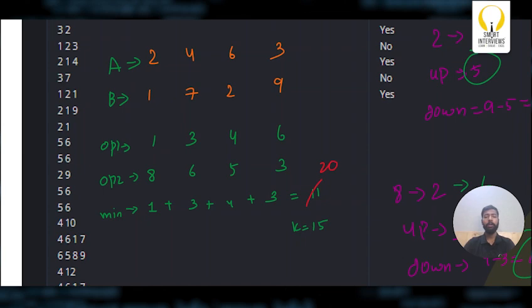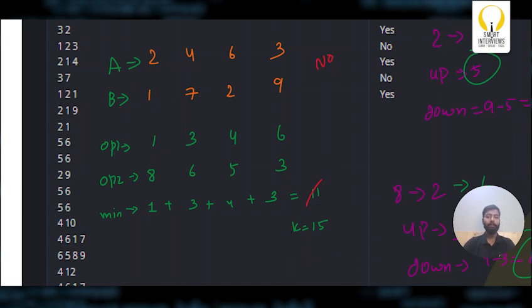Let's say it was 20. Now if my minimum number of moves to convert A to B is 20, then is it possible for me to convert A to B with K as my 15? No, right? If the minimum itself is 20, I can never convert A to B with K as 15. So I'll simply say, no, I cannot convert.